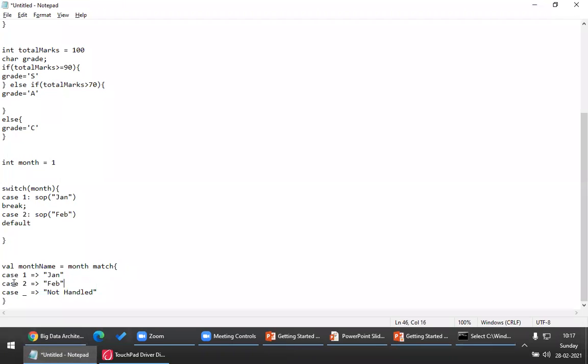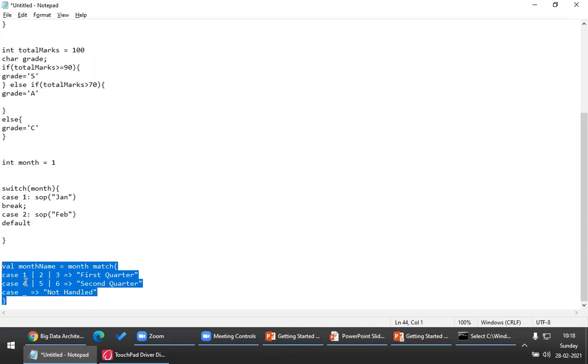That means I can write 1 or 2 or 3. If the month is either 1, 2, 3, I want to return first quarter. I can do this. Look at this feature. This is not available in Java. If it is 4, 5, 6, I want this to be my second quarter. Like this I can do as well. This is what we call match expressions with OR. So let me execute this piece of code.